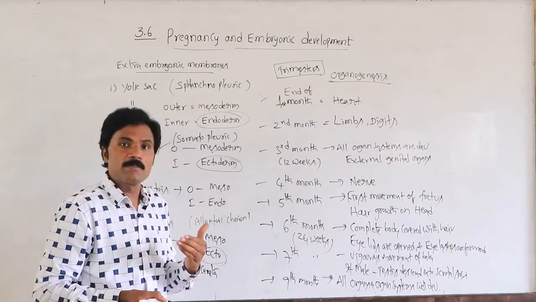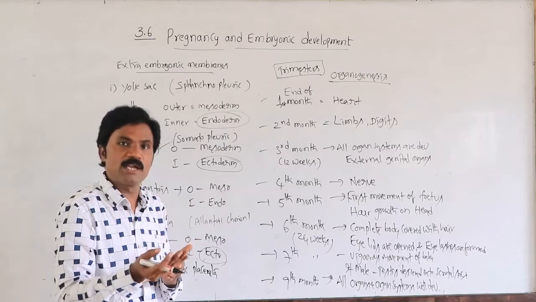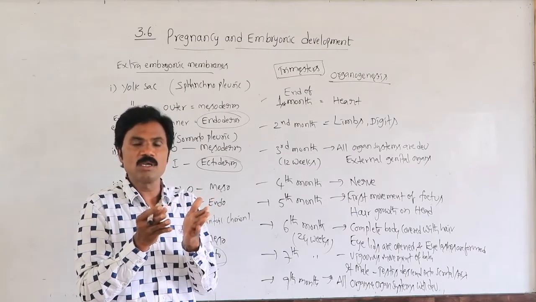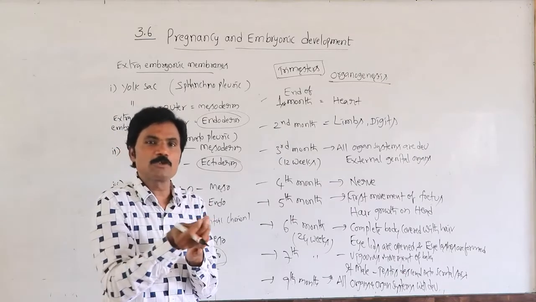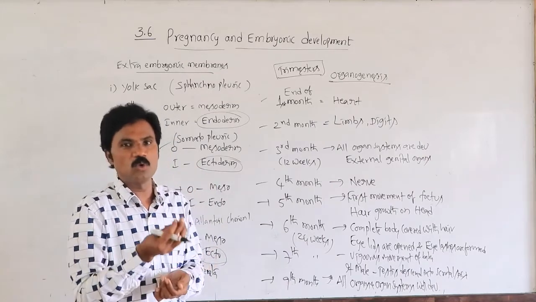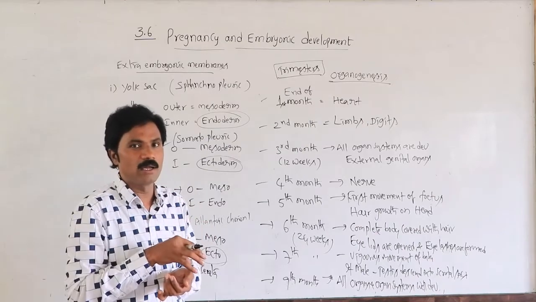In the ectoderm, as I said, immediately after implantation, the outgrowth of the trophoblast is projected as finger-like projections, and those are the chorionic villi. These will combine and bind together.